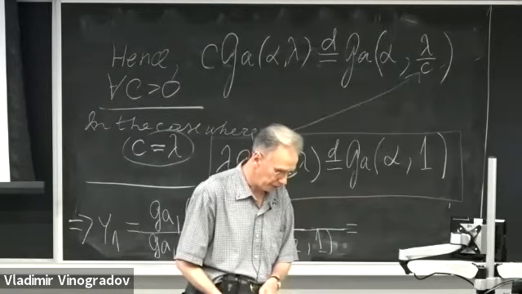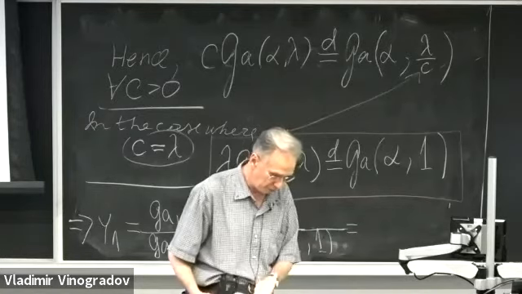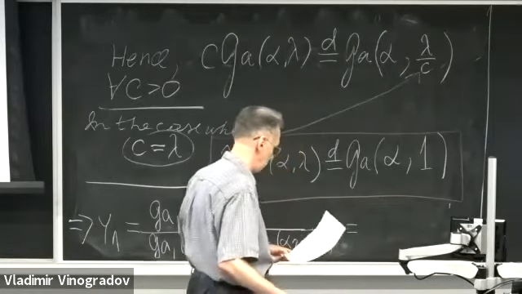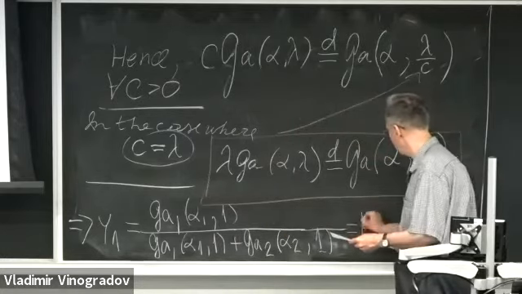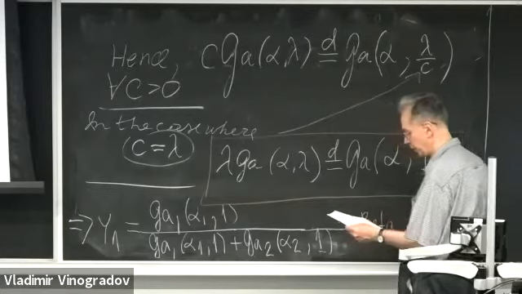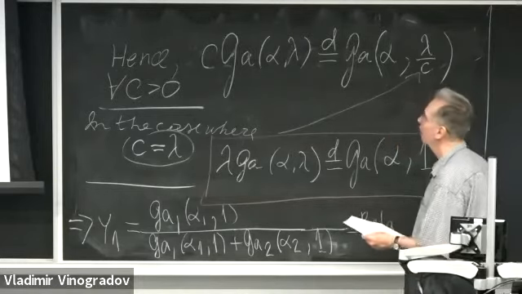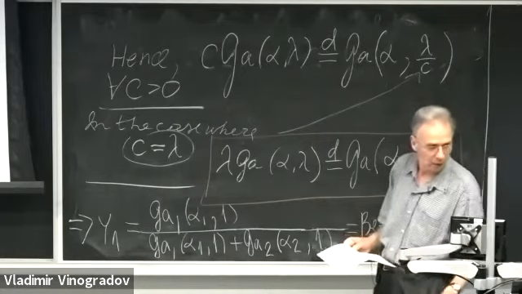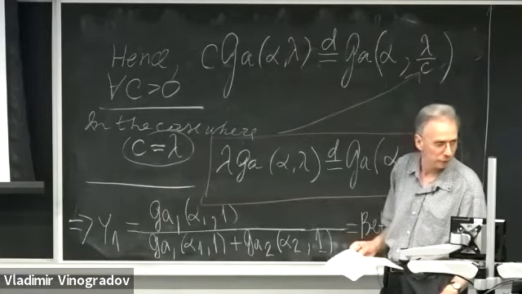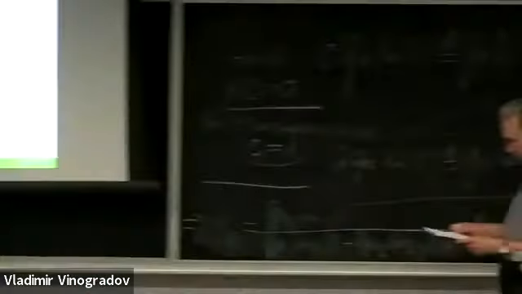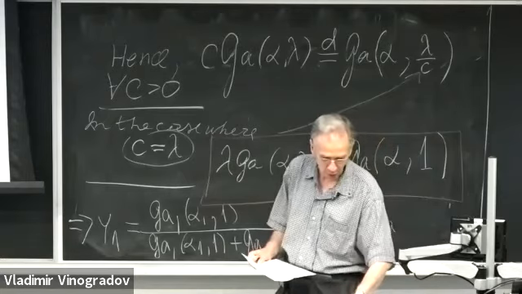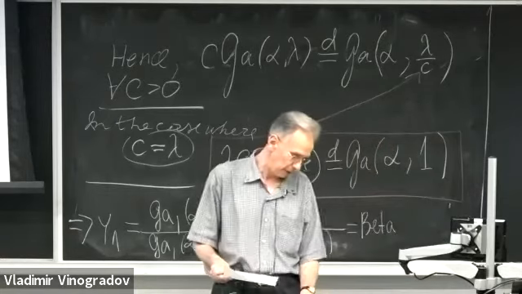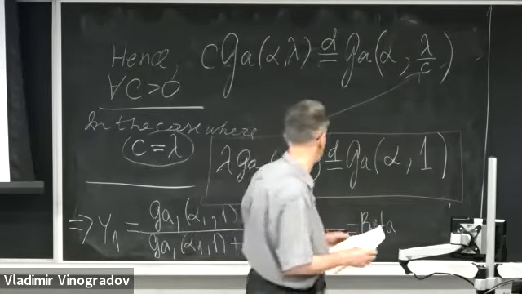My random variable y1, which I denoted by v, is going to be beta distributed with parameters depending on the corresponding parameters alpha 1 and alpha 2.